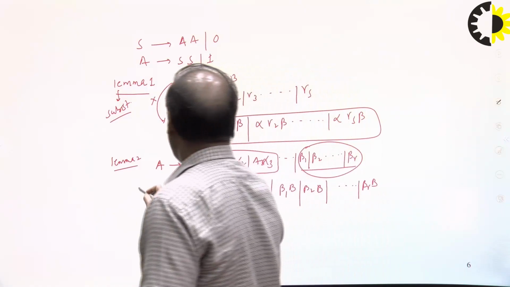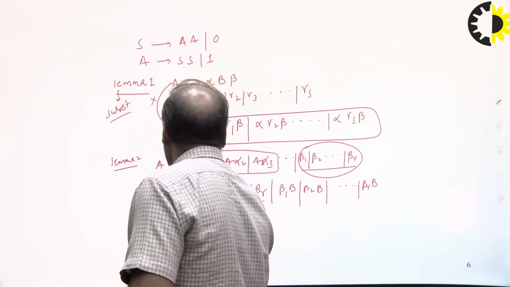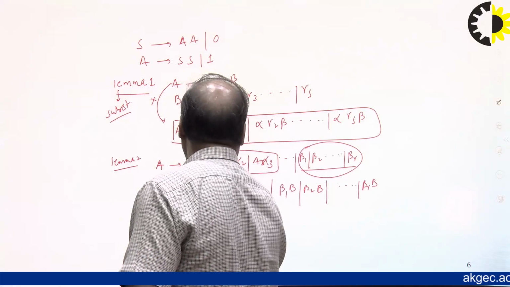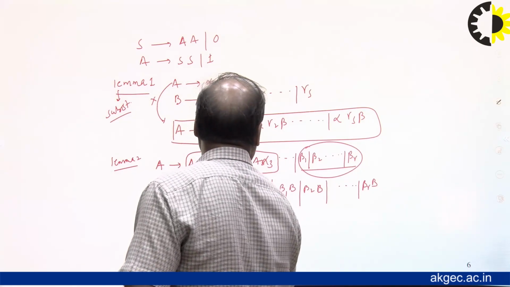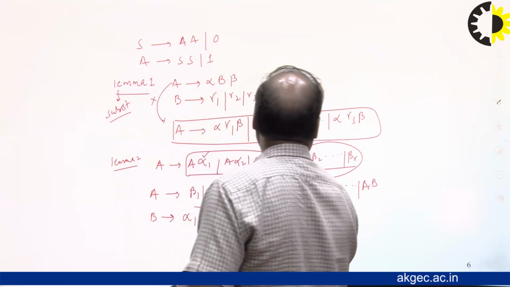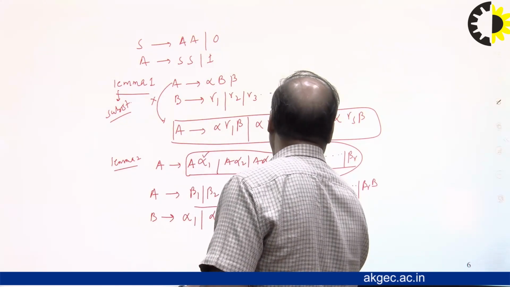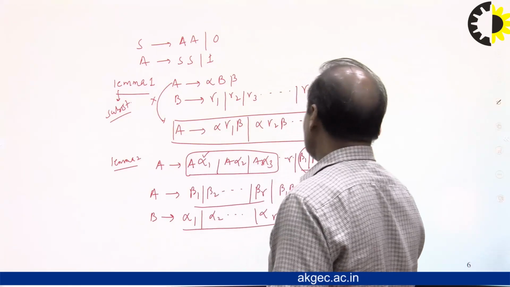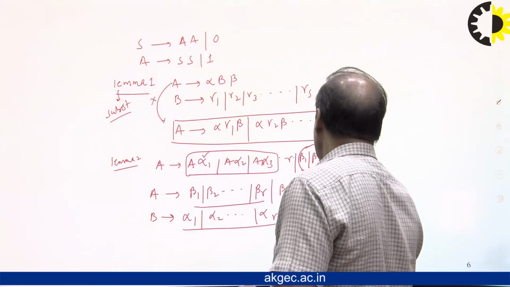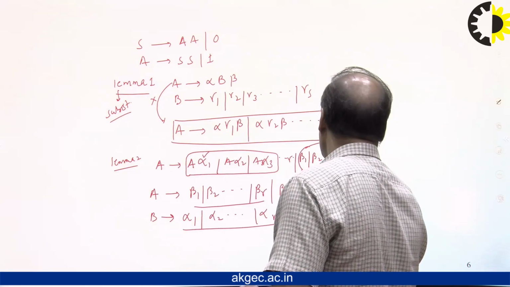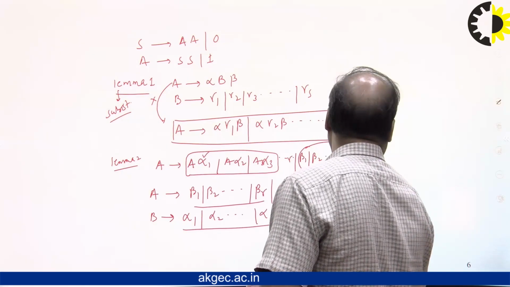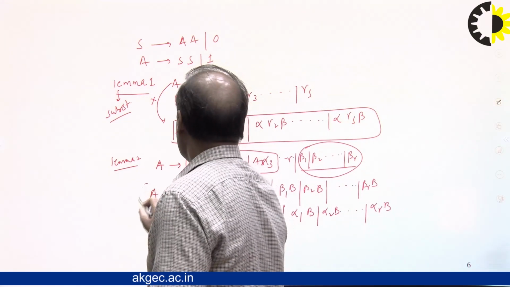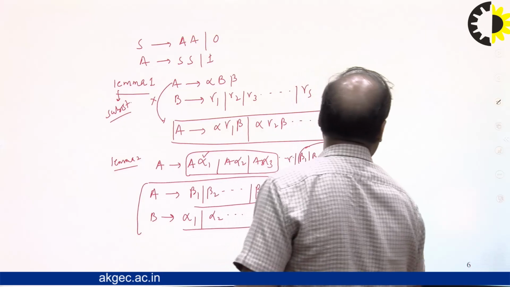This is the first one, and whatever you are attaching, that beta is going to be sent to alpha 1, alpha 2 up to alpha R, right? And again after this, beta B is going to sit with them: alpha 1 B, alpha 2 B up to alpha R B. So this is the new production rule obtained after applying this.